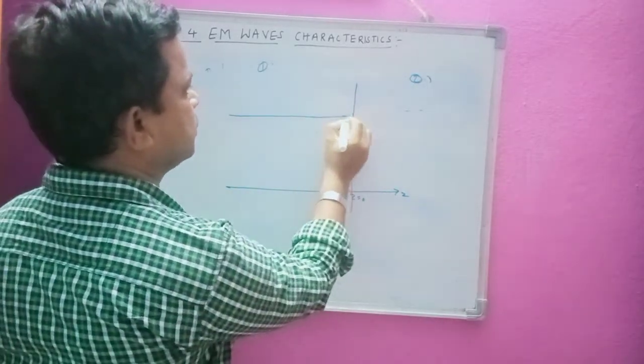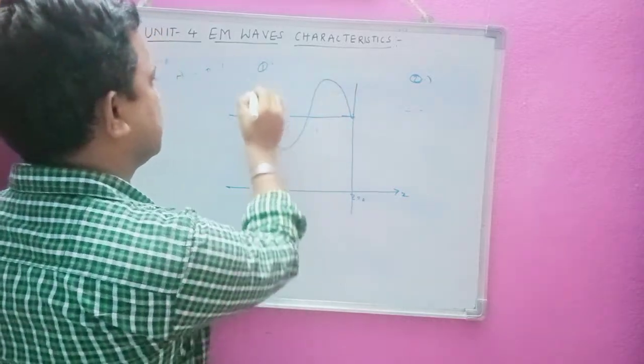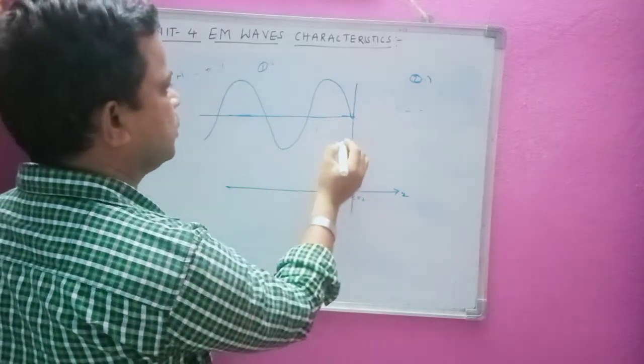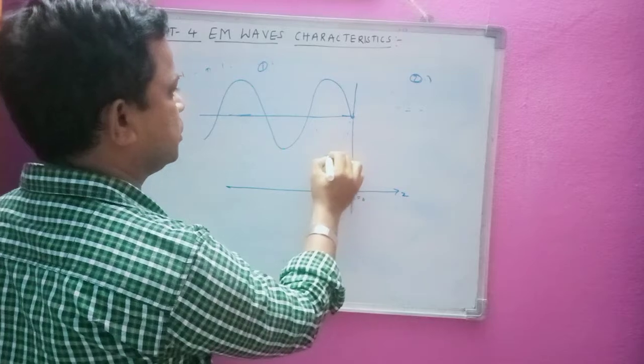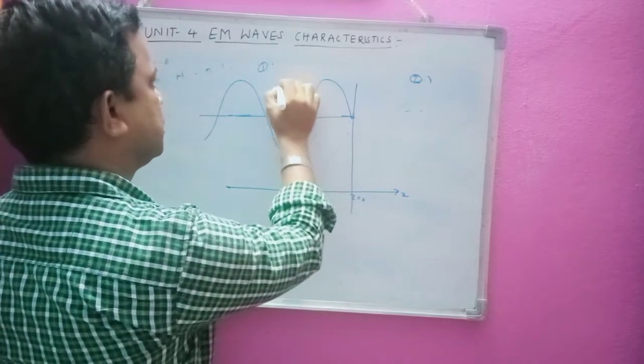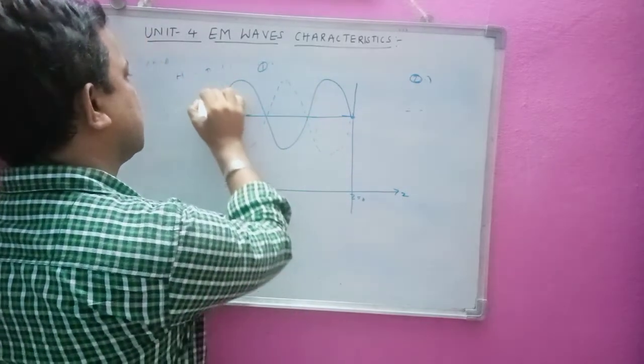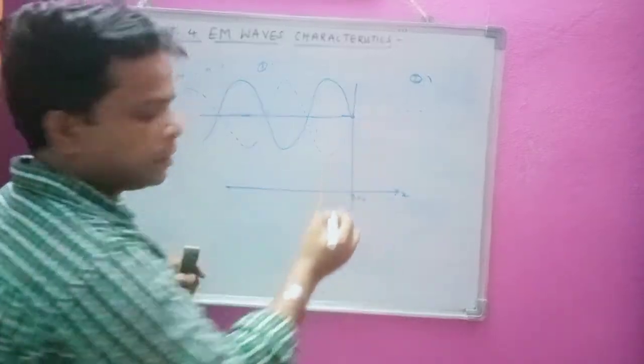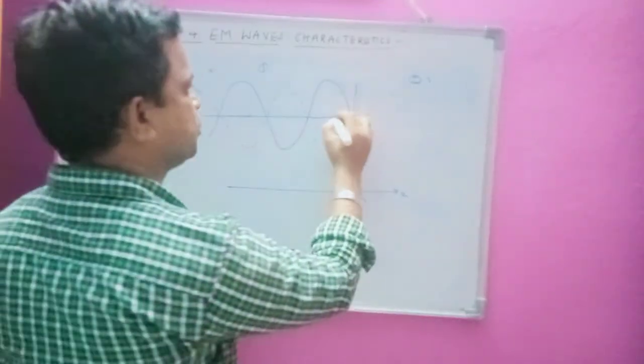This is the incident electric field, and similarly I can draw another small wave here.